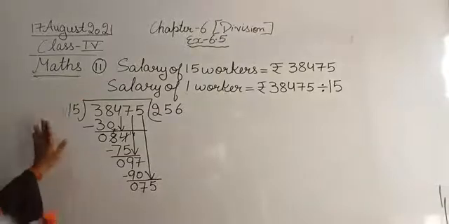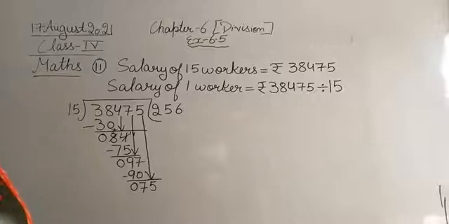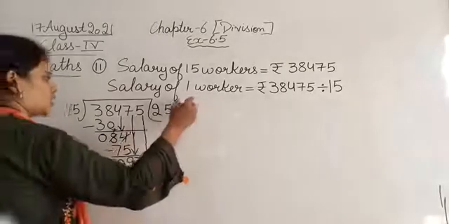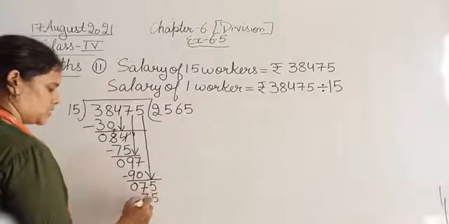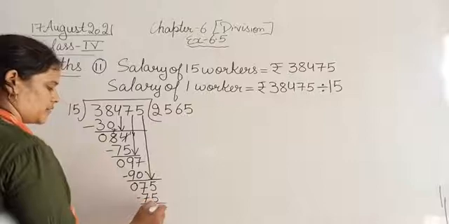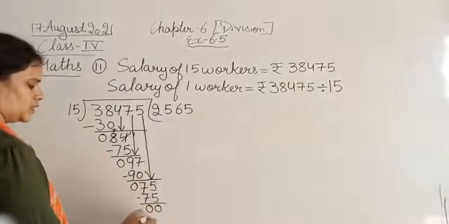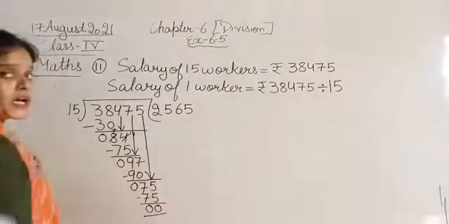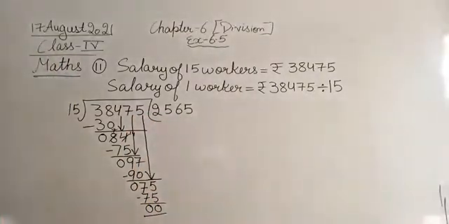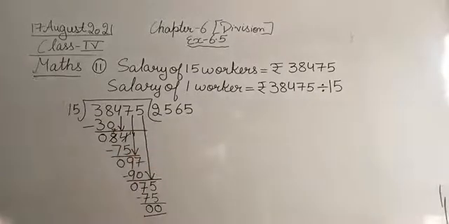So 15 fives are 75. 5 minus 5, 0. 7 minus 7, 0. Okay, now we don't have any number left in the dividend, so that means our remainder is 0, whereas the quotient is 2565.